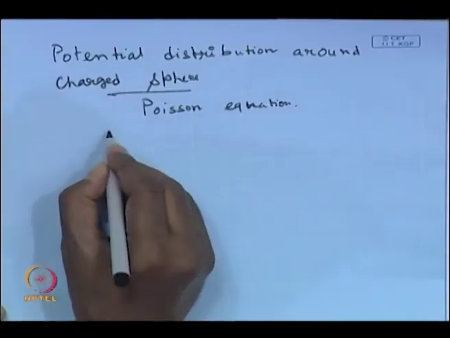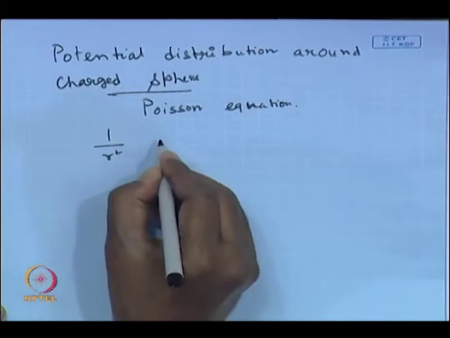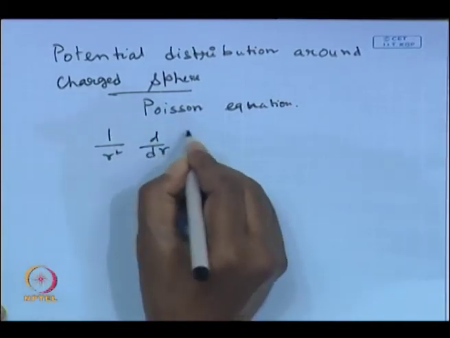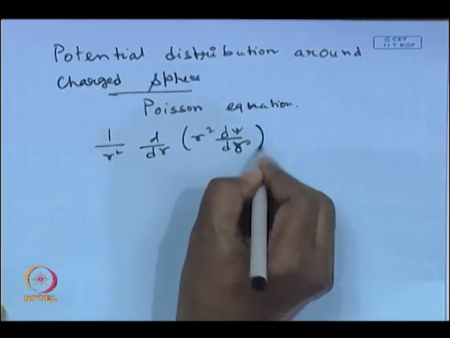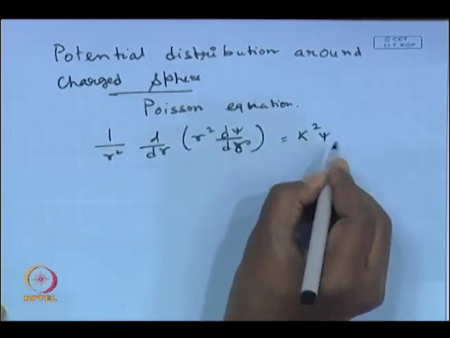So, the Poisson-Boltzmann equation has to be written in the spherical polar coordinate. Then we will take recourse to the Debye-Huckel approximation, that means the surface potential psi will be less than 25 millivolt. Okay. So, you will get some simplification in your calculations, and finally, you will get the expression of the potential distribution as 1 over r square d dr of r square d psi dr equal to kappa square psi.